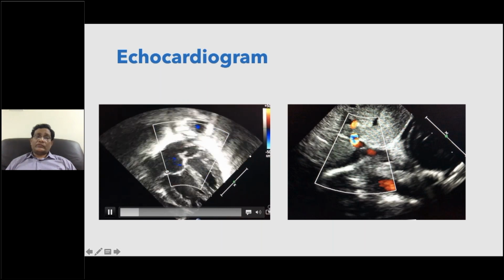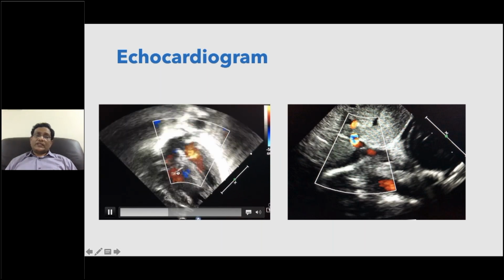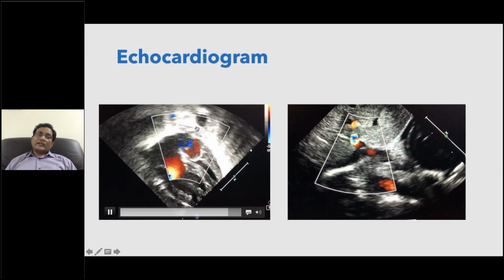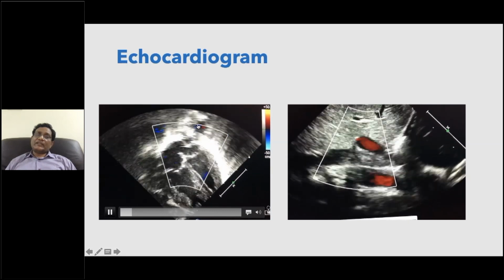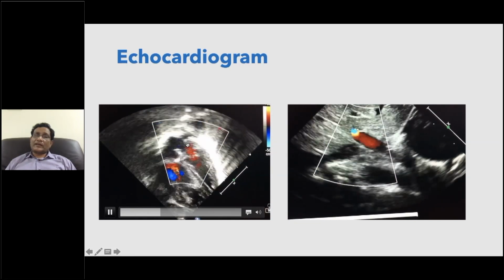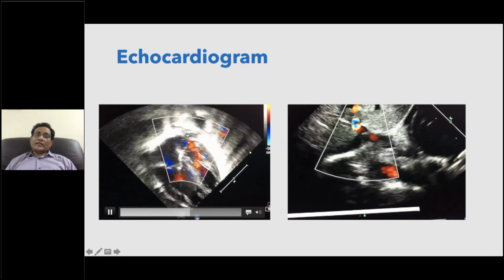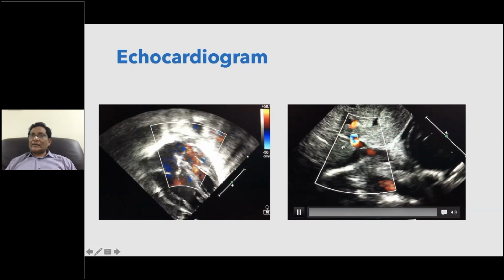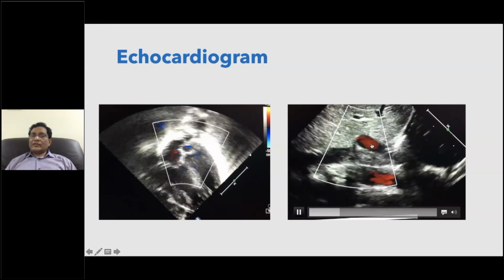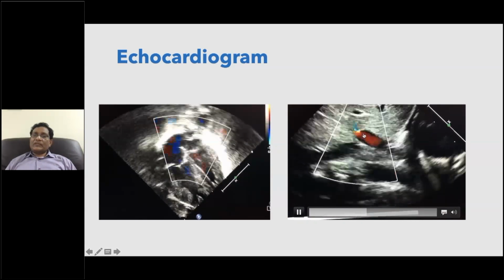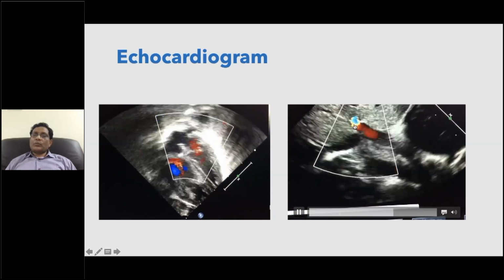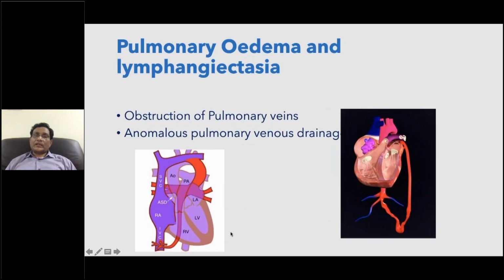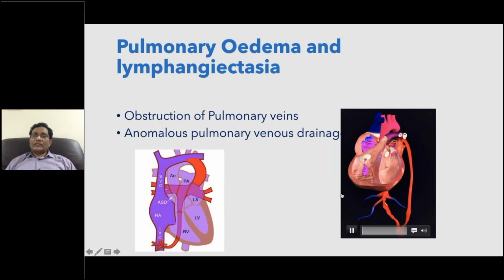So look at the echocardiogram, what the cardiologist did. You have the right heart dilated, left atrium here, descending aorta here. The distance between the left atrium and the descending aorta is somewhat higher, and there are no pulmonary veins draining to the left atrium. Rather, all the pulmonary veins are draining into a common pulmonary vein which is coming into the liver and opening into the portal vein with an obstruction. So this is nothing but total anomalous pulmonary venous return.